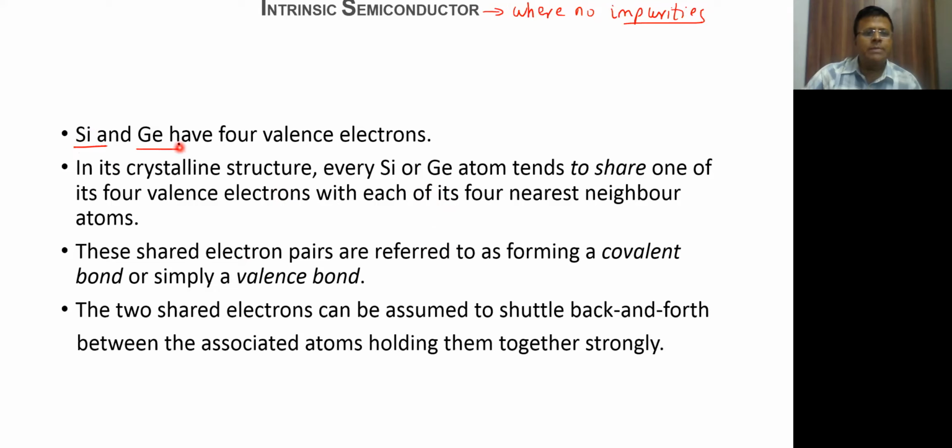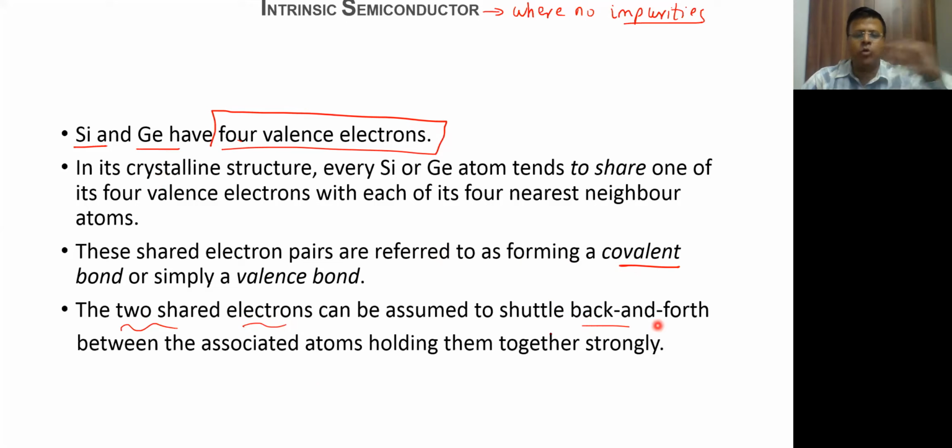Silicon and germanium are semiconductors, we know that, and we also know that they have 4 valence electrons. So how do they form bonds? Each silicon atom will form covalent bonds with 4 neighboring silicon atoms. So in total 8 electrons are obtained in this formation of a covalent bond, where the 2 electrons are actually shuttling back and forth between the 2 atoms.